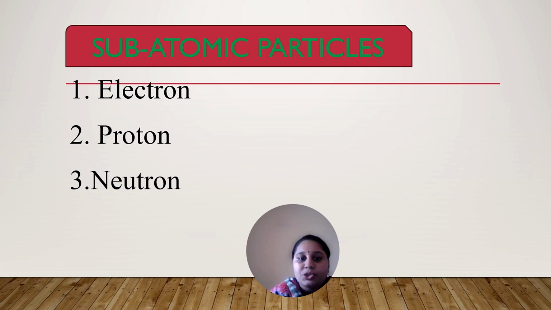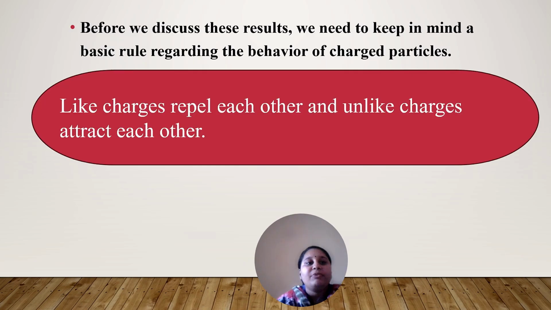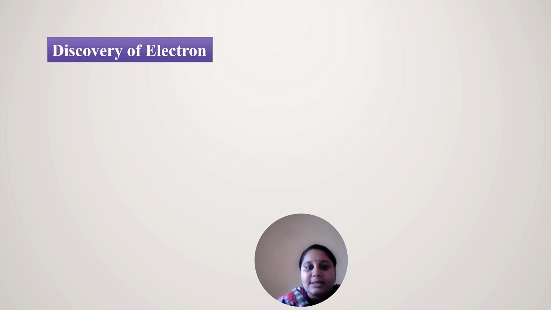Electron, proton, and neutron. These are the subatomic particles present in an atom. Before we discuss them, we need to keep in mind the basic rule of charged particles. As electrons and protons are charged, like charges repel each other, and unlike charges attract each other. The next concept is the discovery of electrons.